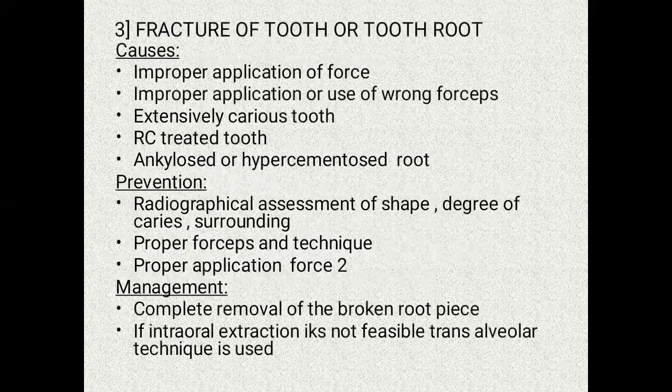The next complication is fracture of tooth or tooth root. It can be caused by improper application of forces, application of wrong forceps, extensively carious tooth, or root canal treated tooth. As the tooth becomes weak due to root canal treatment, fracture occurs. Then ankylosed or hypercementosed root. It could be prevented by assessing the shape, degree of caries, and the surrounding bone structure radiographically before the treatment, that is, before the extraction.